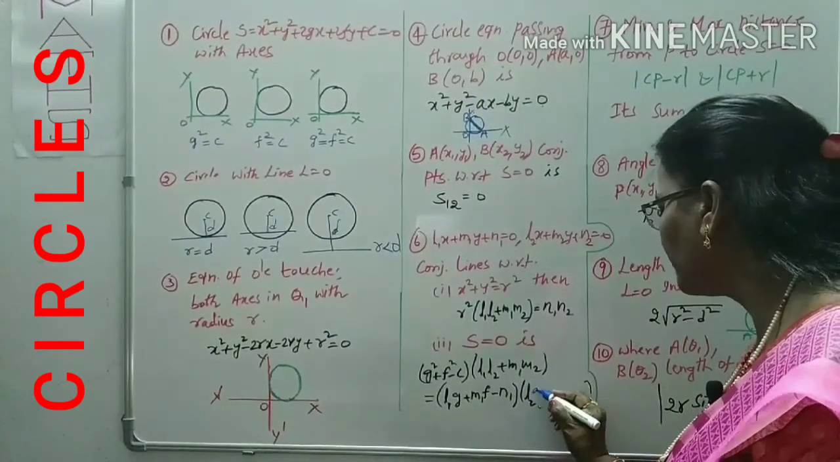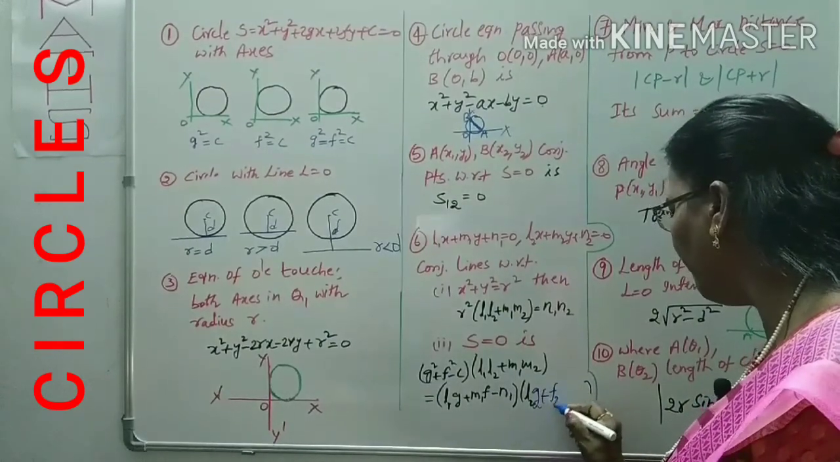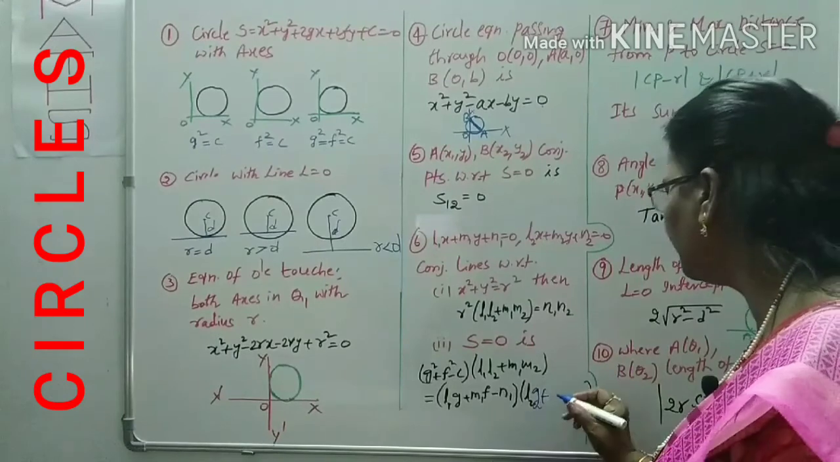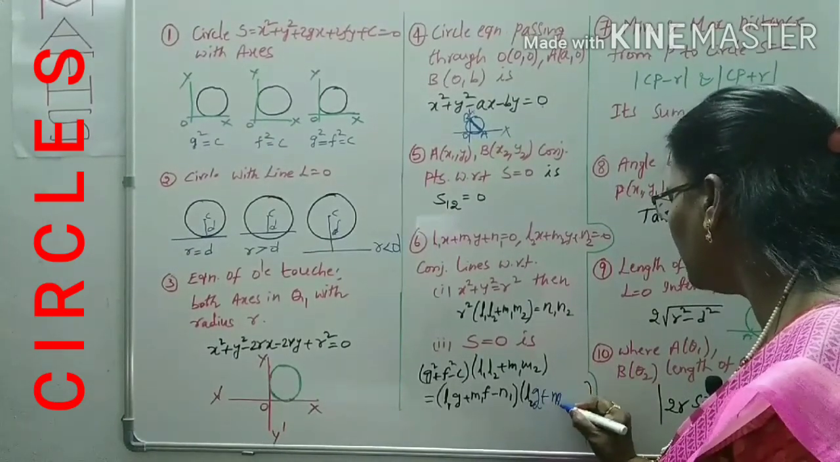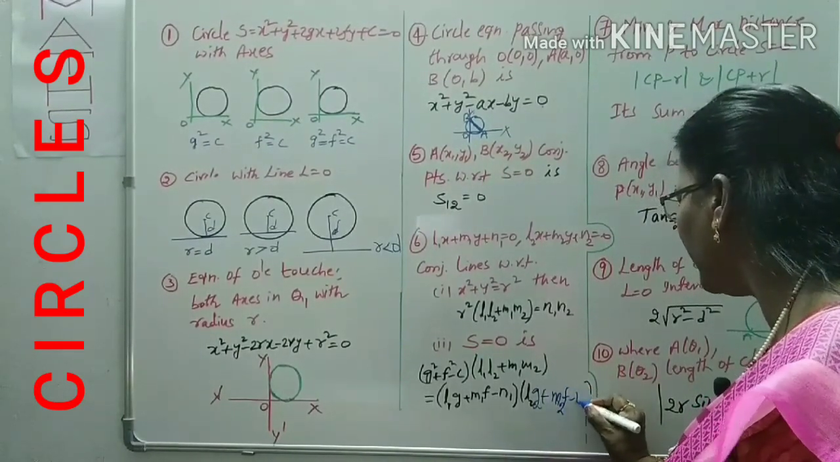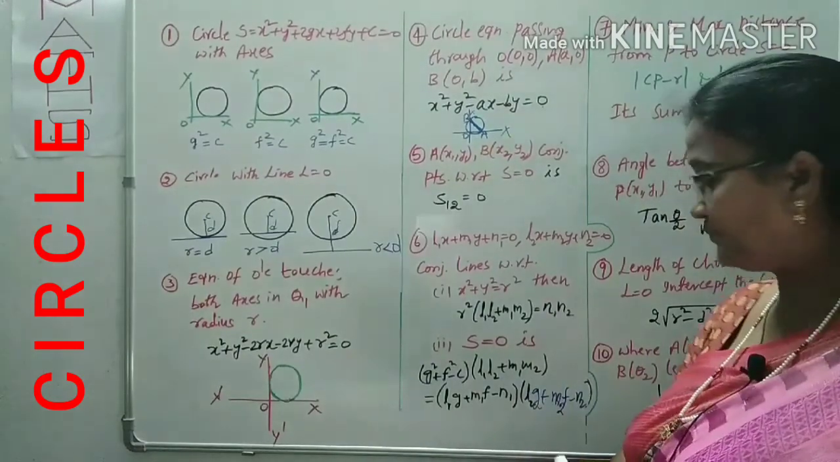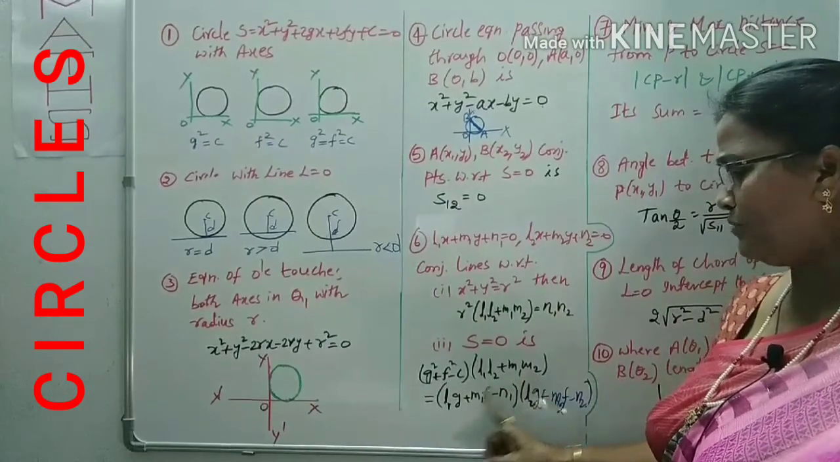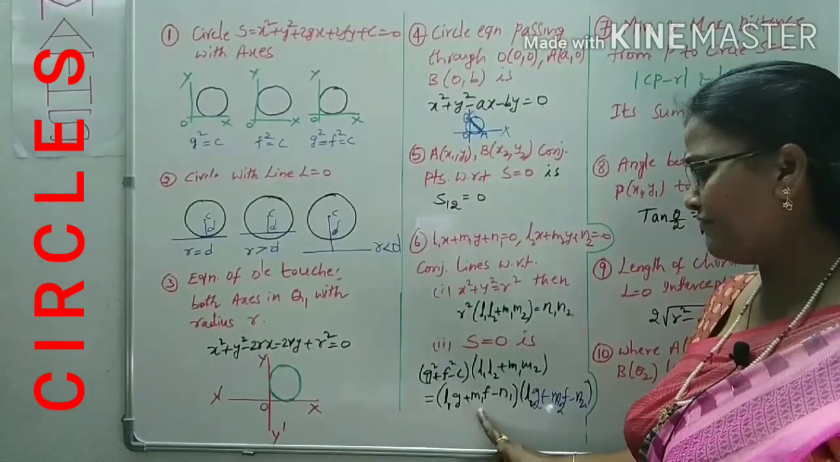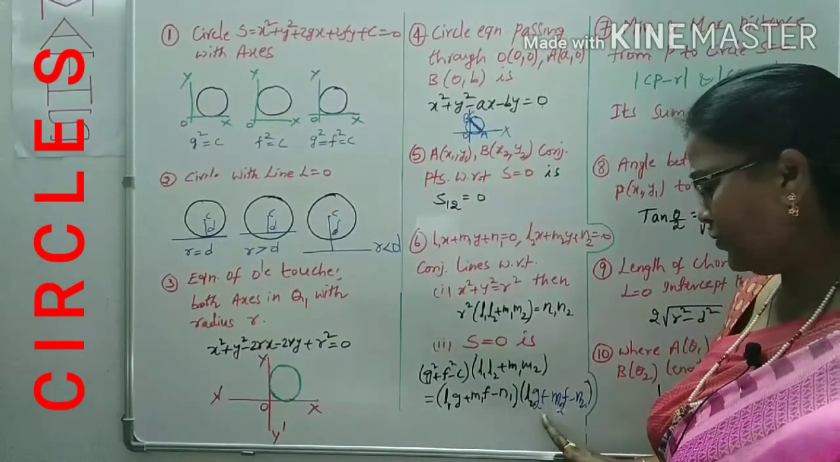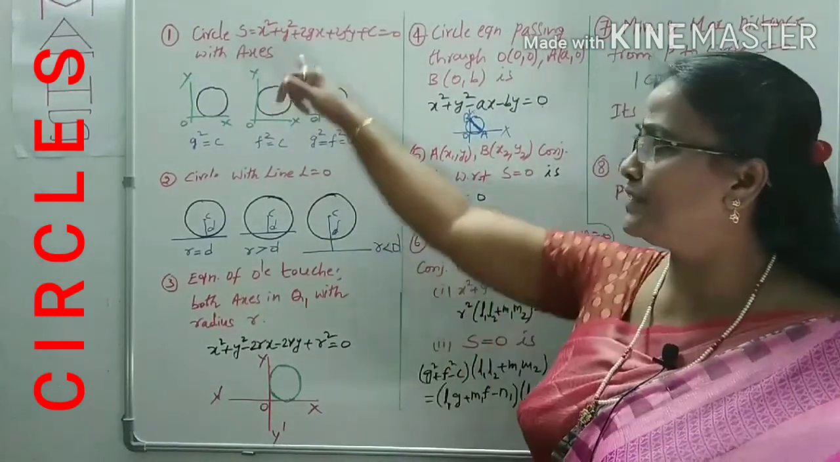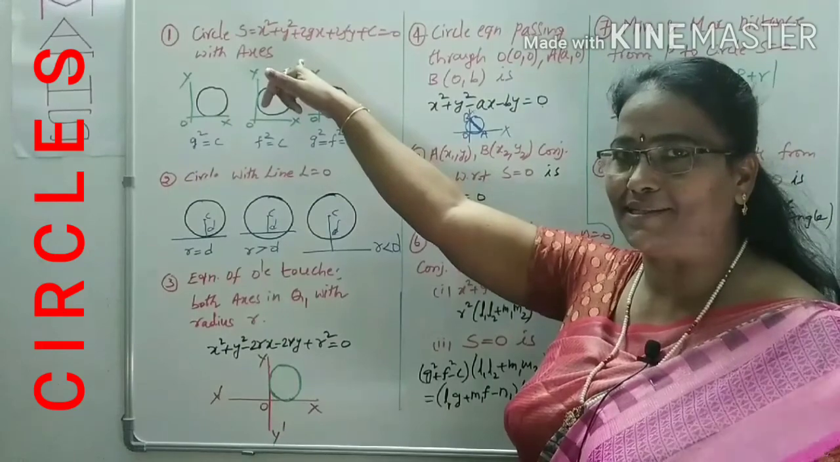L2G + M2F - N2, right. So (G square + F square - C)(L1L2 + M1M2) = (L1G + M1F - N1)(L2G + M2F - N2). This is the condition when the lines are conjugate lines with respect to the circle S = 0.